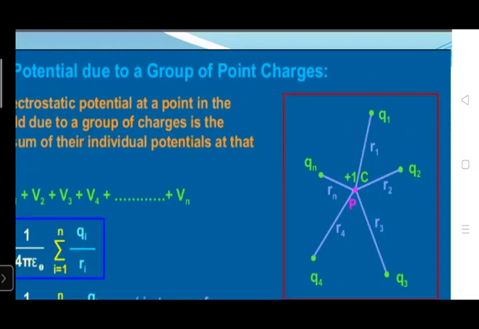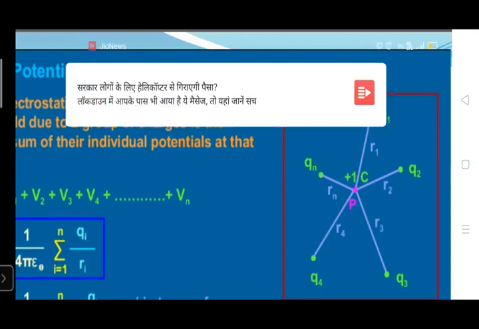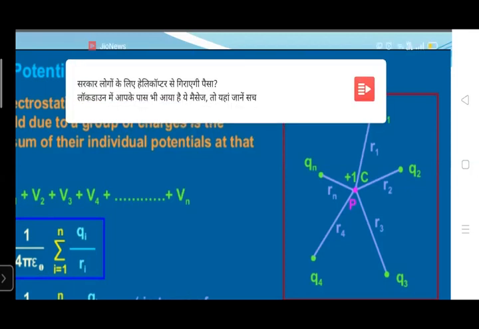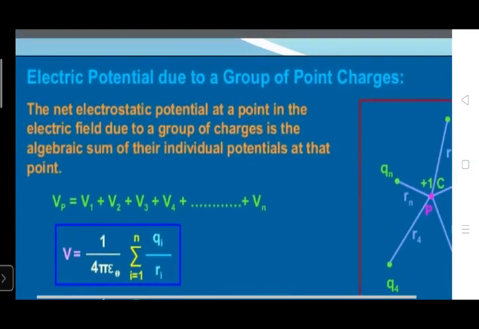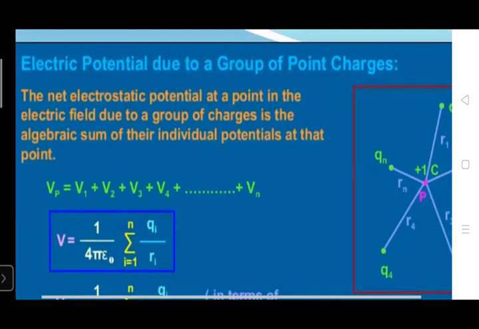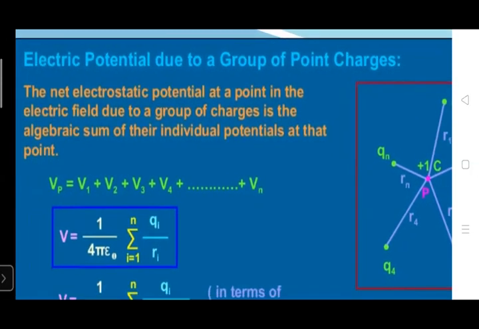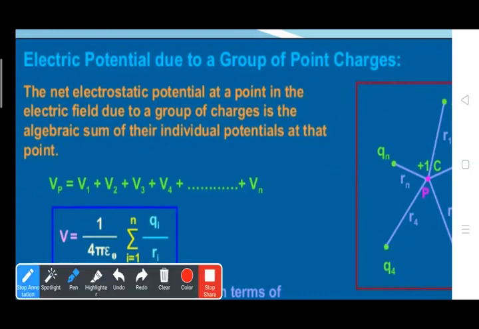The distances of this point from the charges are R1, R2, R3 up to Rn. So the potential at point P due to a number of charges is given by the net electrostatic potential at a point in the electric field due to a group of charges, which is the algebraic sum of their individual potentials at that point.